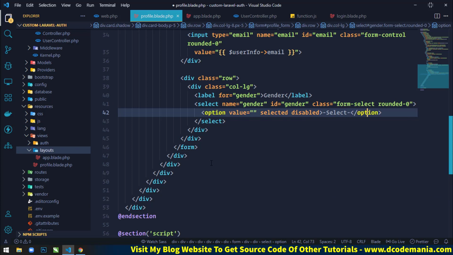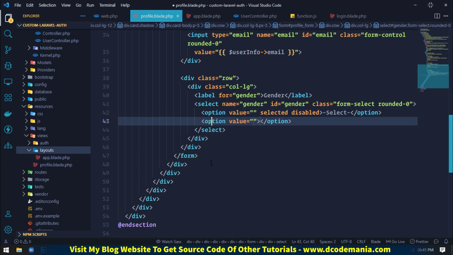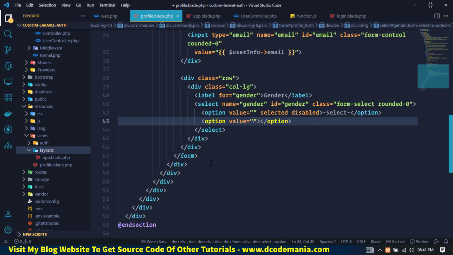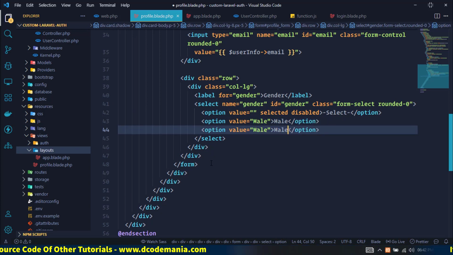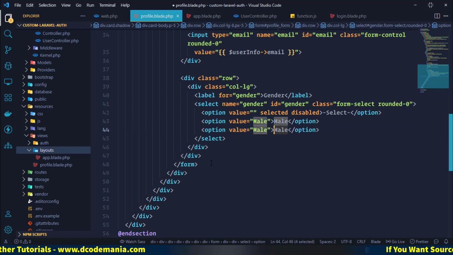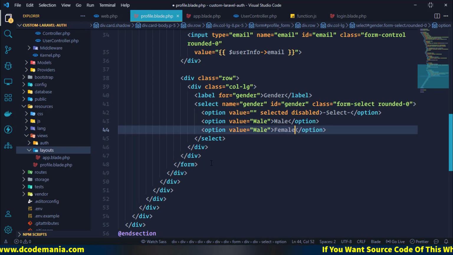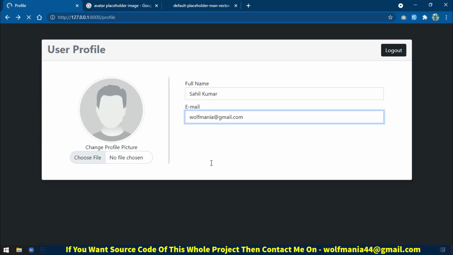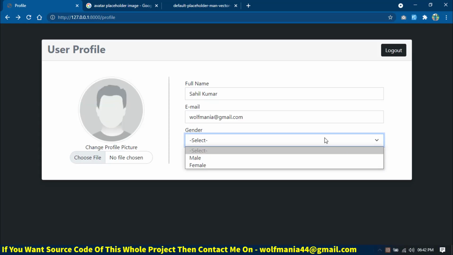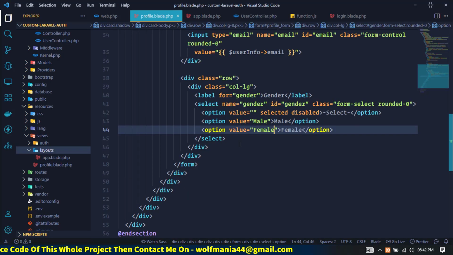Now in another option here I will write value male, and here I will write male, here I will write female, and here in value also I will write female. Now if you save this and go to the browser and refresh, then you can see the drop down box.